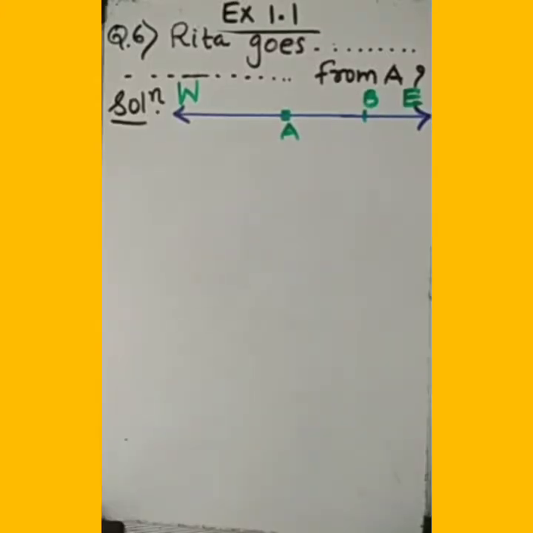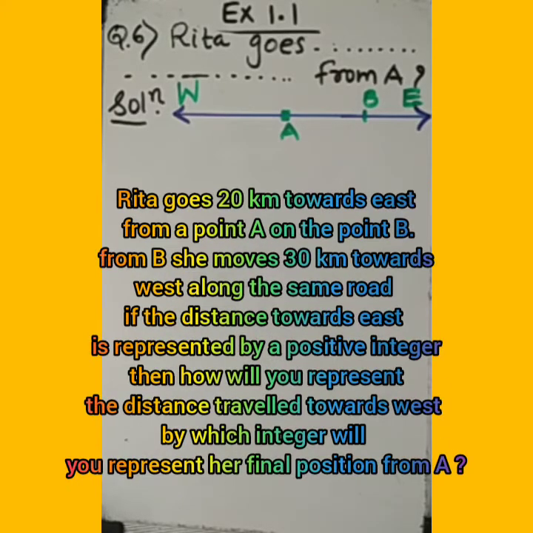Exercise 1.1, question number 6. Rita goes 20 kilometers towards the east from a point A to the point B. So please note down. Here we are given Rita, she is traveling, means she is moving in the east direction.